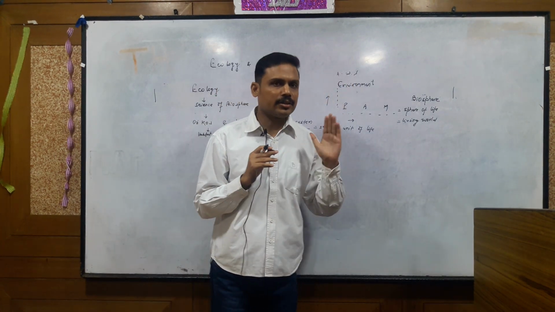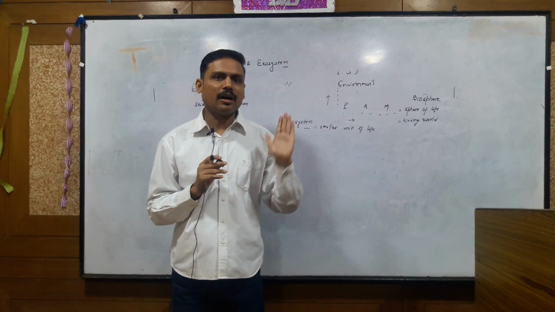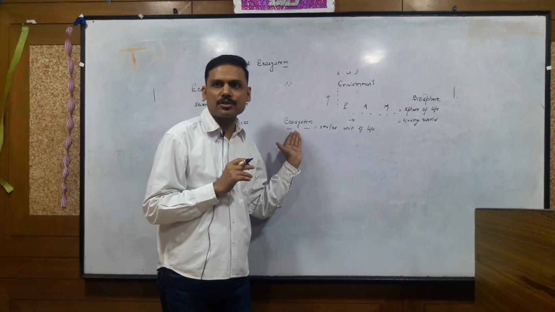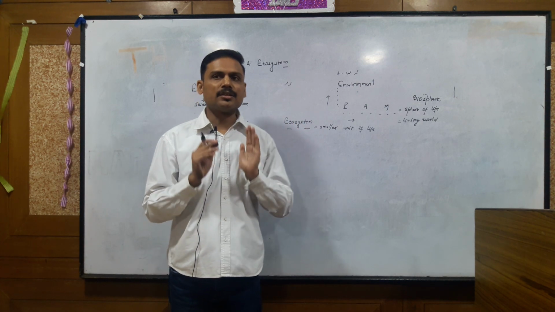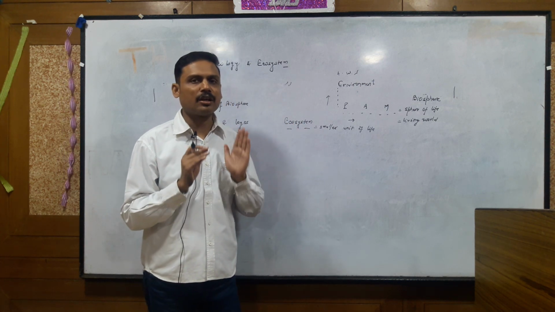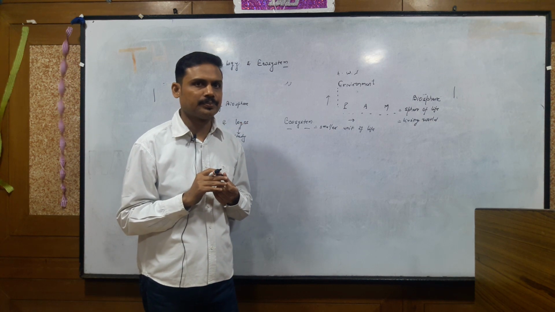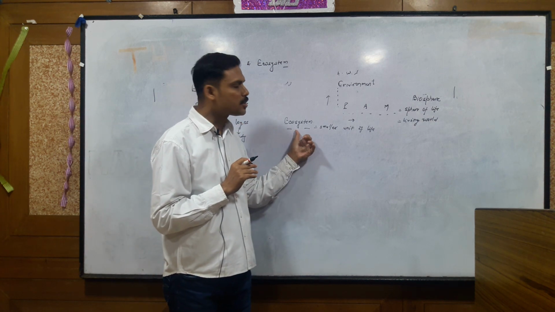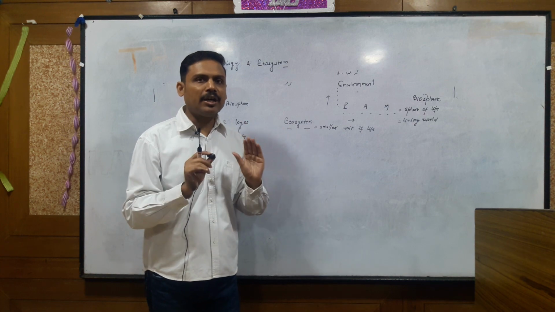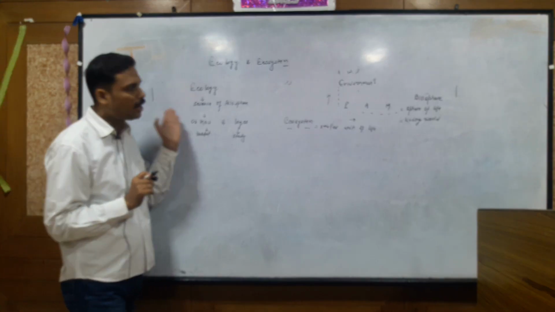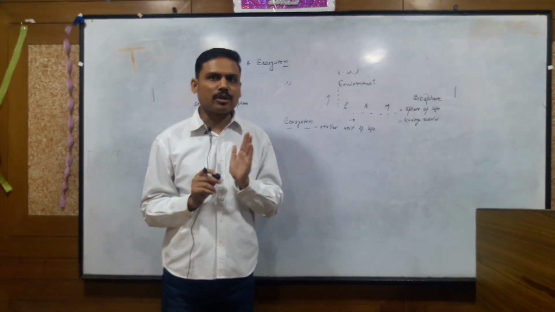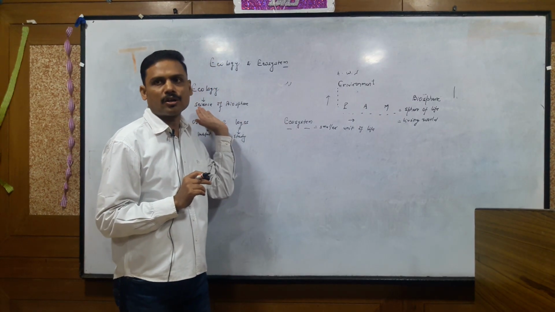As these interactions actually occur at the level of the ecosystem, that is why ecosystems are also known as the structural and functional unit of biosphere. Also, ecosystems form the basic unit for the study of ecology.